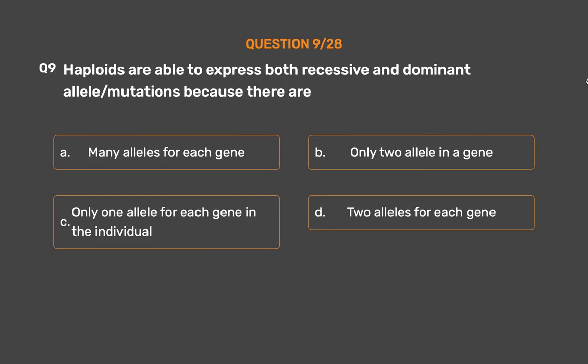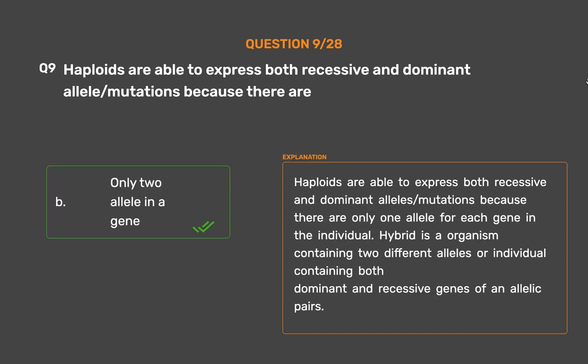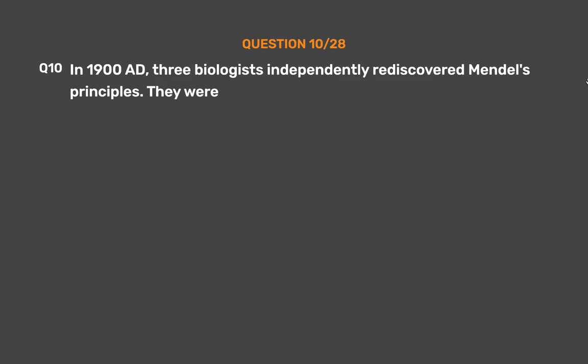The correct answer is option C, only 1 allele for each gene in the individual. Haploids are able to express both recessive and dominant alleles/mutations because there is only 1 allele for each gene in the individual. Hybrid is an organism containing 2 different alleles, or an individual containing both dominant and recessive genes of an allelic pair.